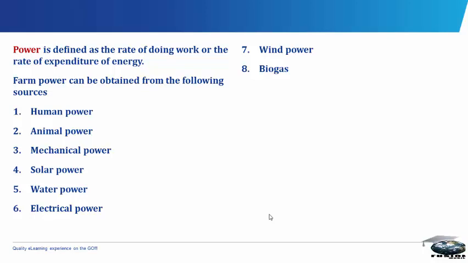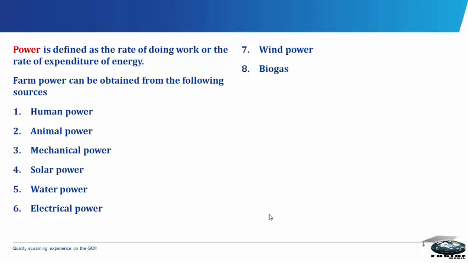The disadvantages of electrical power is that its supply is not always regular, especially in developing countries. It is dangerous or fatal if carelessly handled. It can cause fire hazards. Its maintenance cost may be high. It must be strictly controlled or regulated. It cannot be widely used in field operations, and it is very expensive.